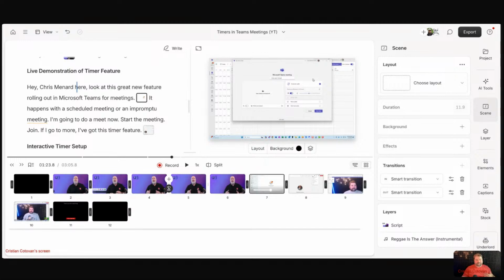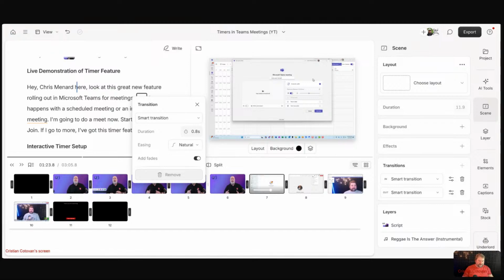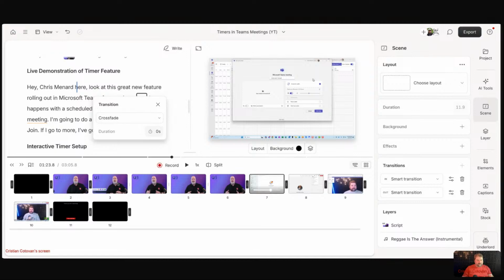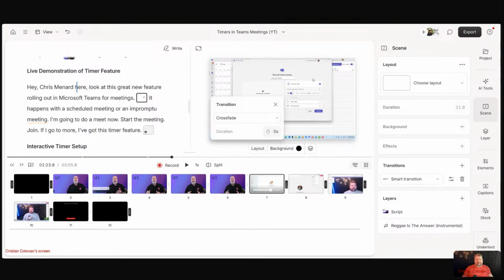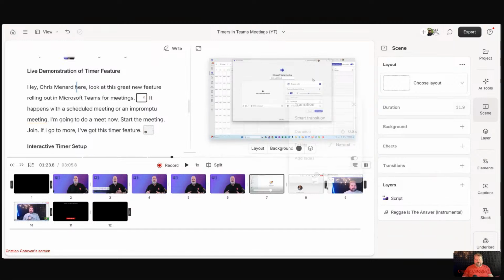Also, clicking this should have an option in here that says remove this one or remove all. I wish there was an option because I find myself just going remove, click, remove, click, click, remove, click, click. For some reason, it needs 2 clicks, right? Look how many clicks it takes for me to get rid of these transitions.